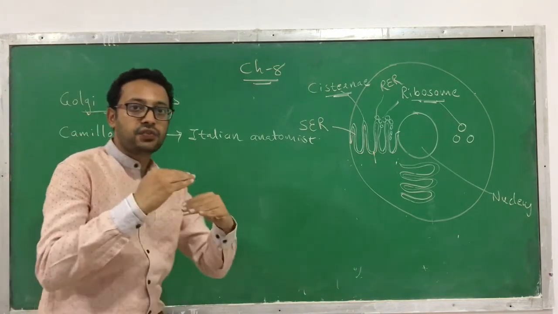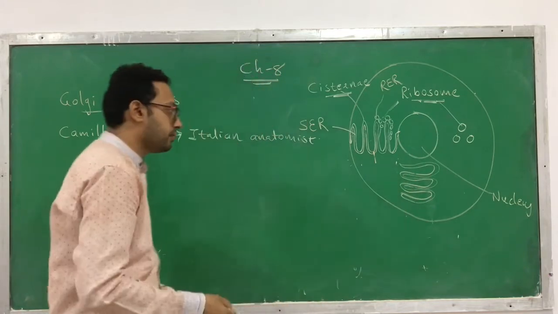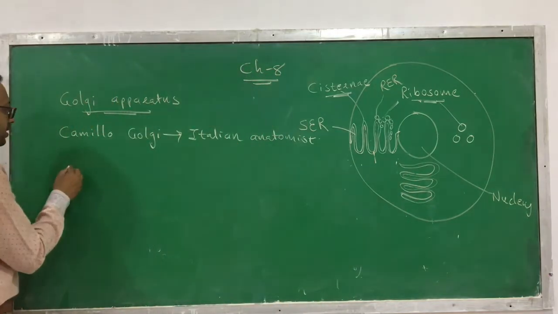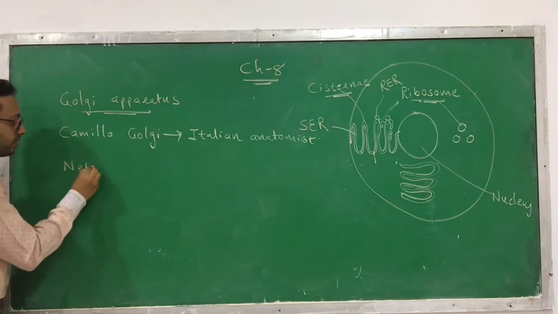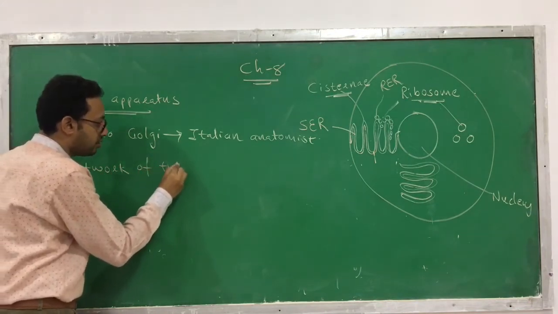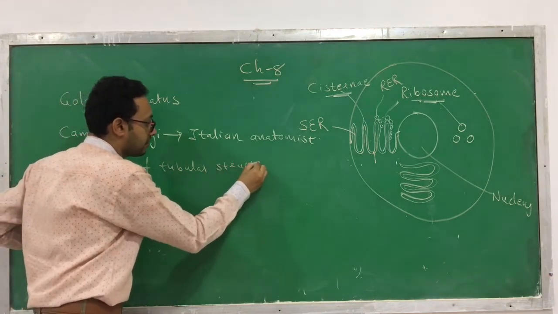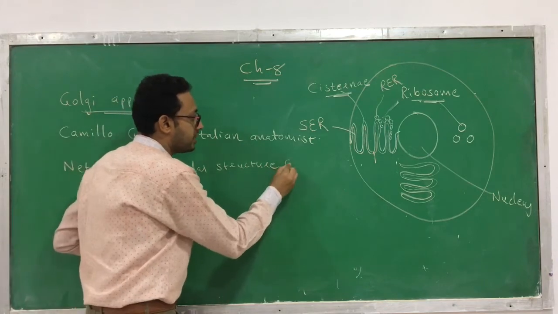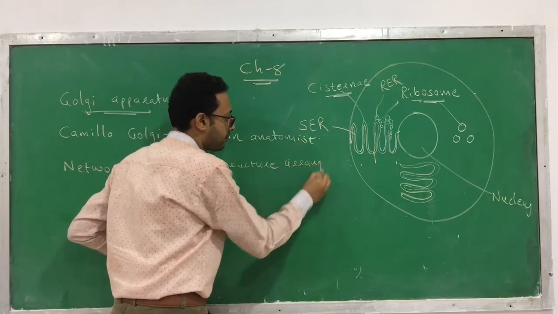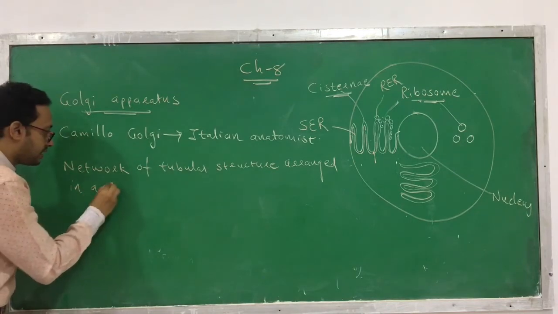These folds are also a network, or also a reticulum. So what is a Golgi apparatus? It is a network of tubular structures arranged in a stack pile.